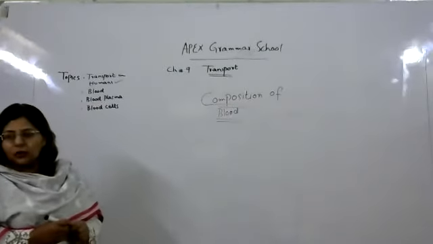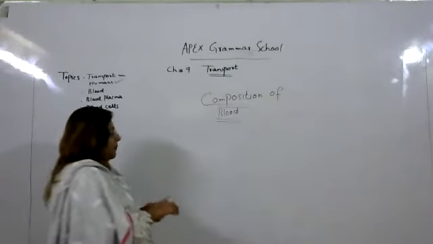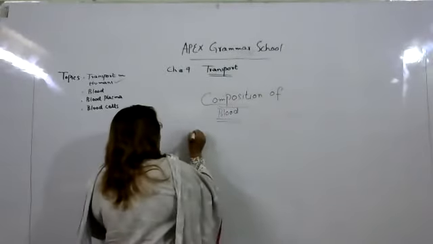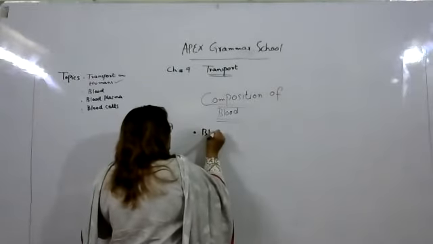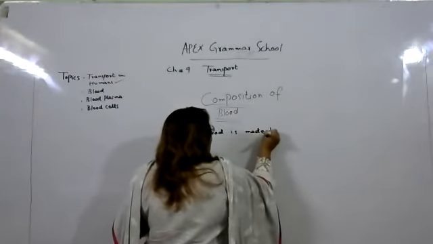What is blood? The first important thing about blood is that it is made by connective tissues.